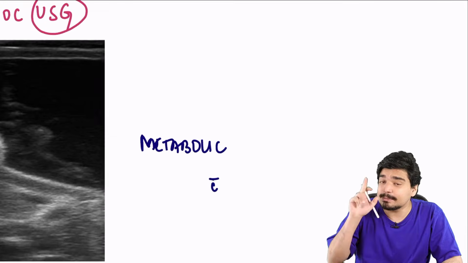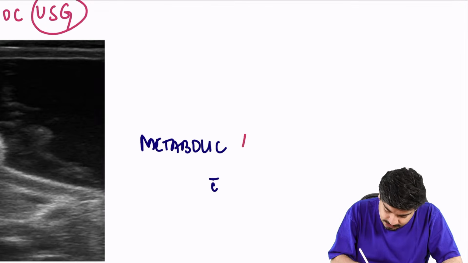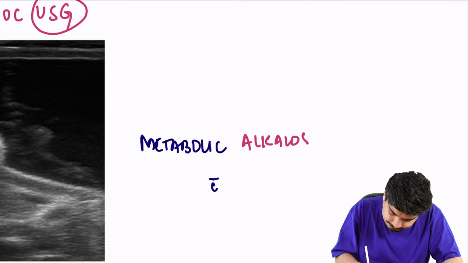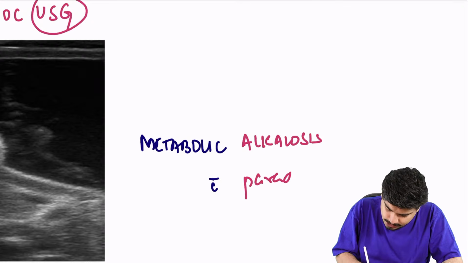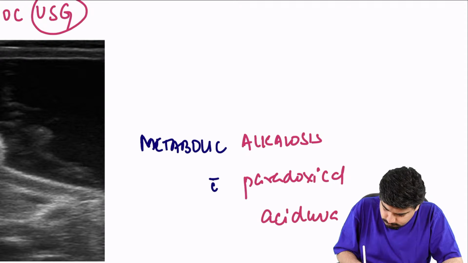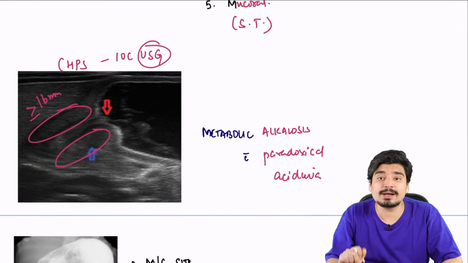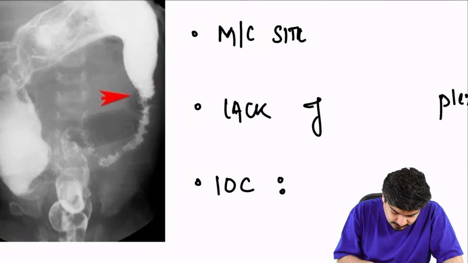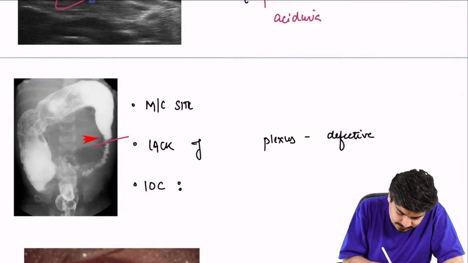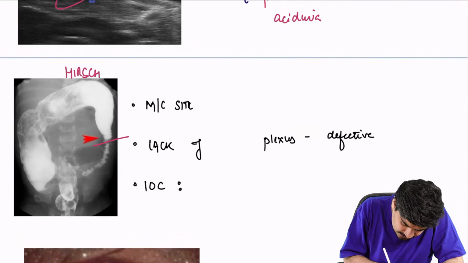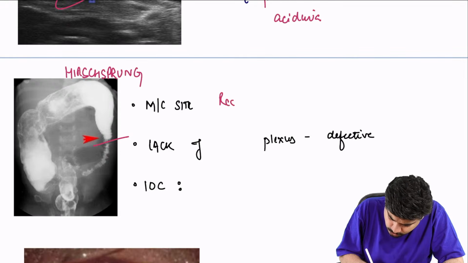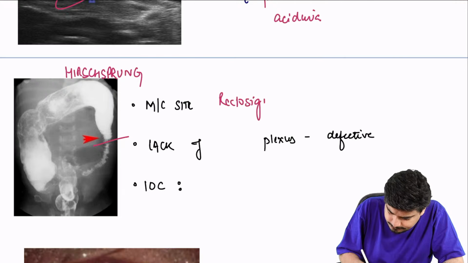And the characteristic metabolic abnormality in CHPS is metabolic alkalosis with paradoxical aciduria. What is this? This is Hirschsprung disease. This is an X-ray of Hirschsprung disorder. Most common site, rectosigmoid.